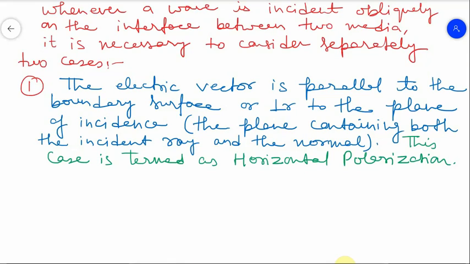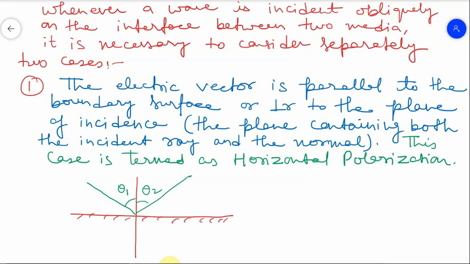What is the first case? Let you have this normal and you have this interface. Then what is the case of horizontal polarization? Let a wave be incident on it, making some angle theta 1, all angles being measured from the normal. It is reflected making angle theta 2, and it is transmitted making this angle theta 2.